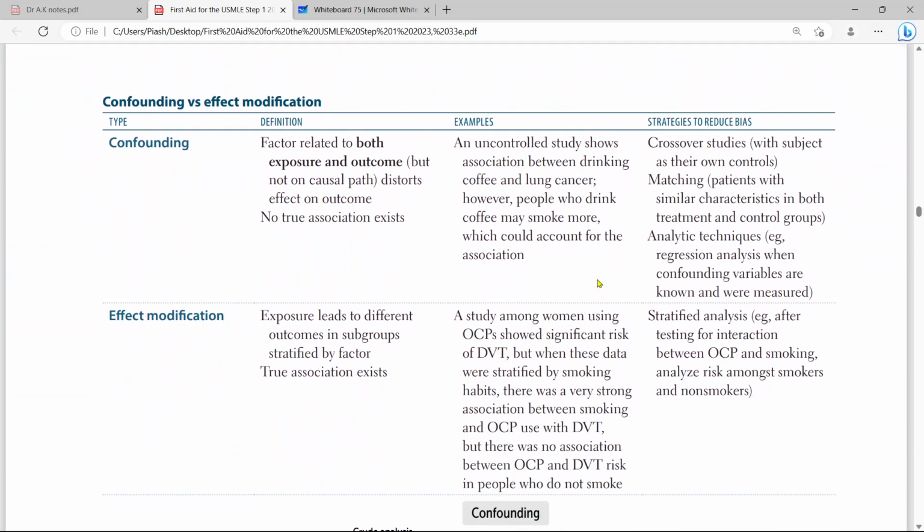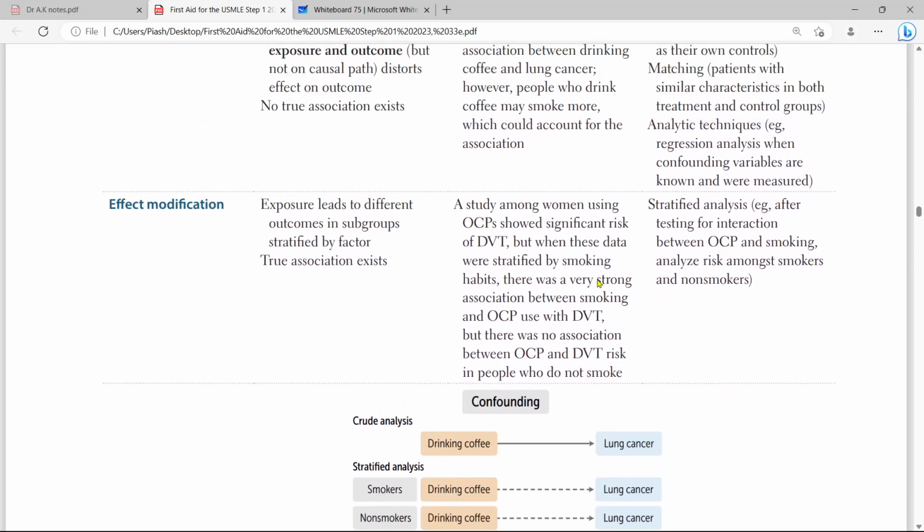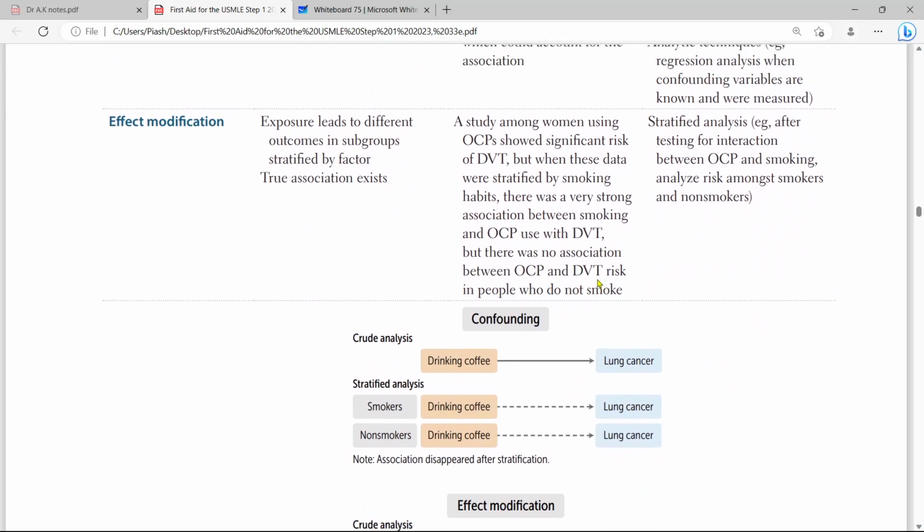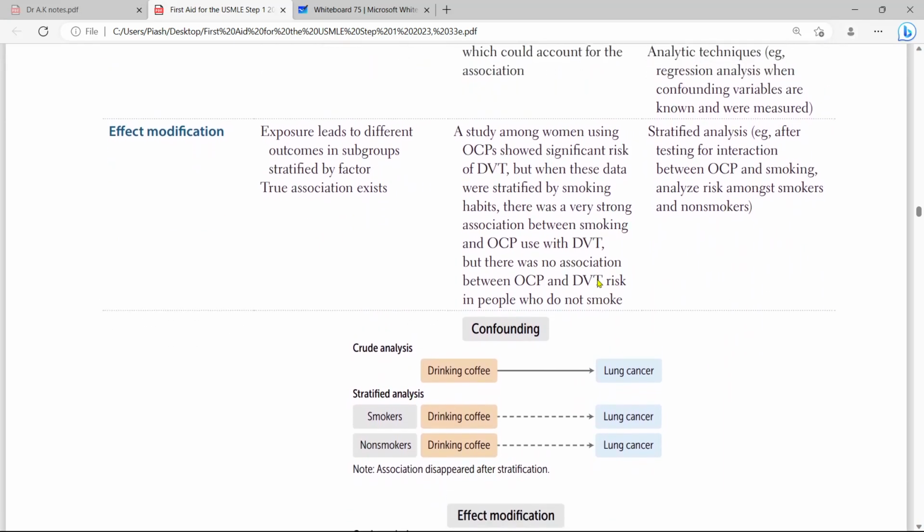And in confounding bias, we are dealing with, for example, drinking coffee causes lung cancer. This is crude analysis, but in stratified analysis, we look at those who are drinking coffee who also smoke, and they are getting lung cancer.